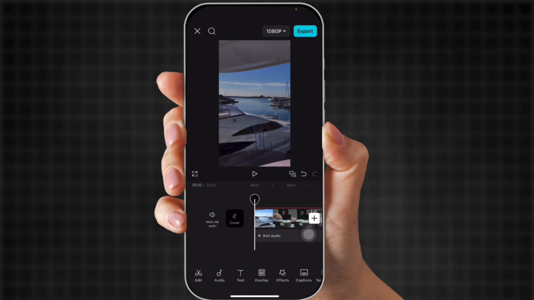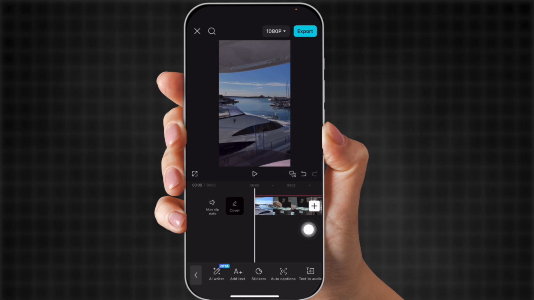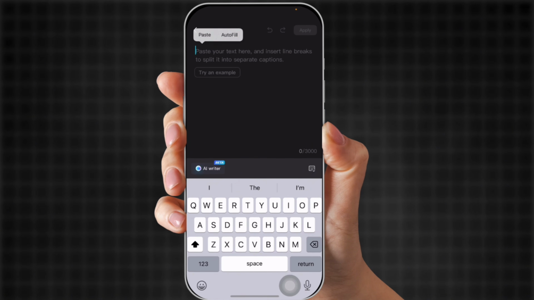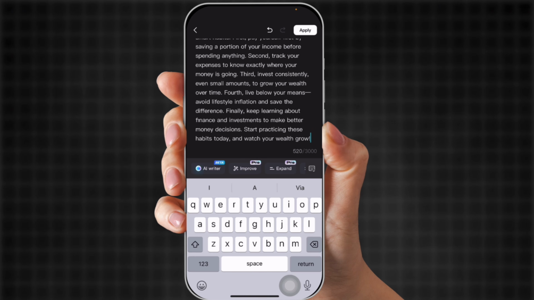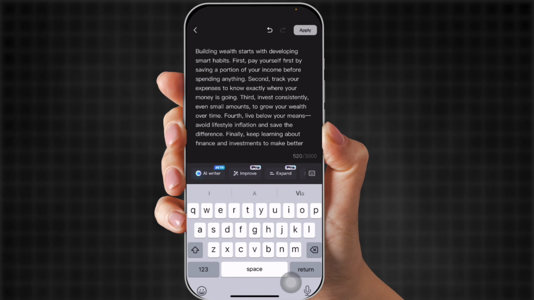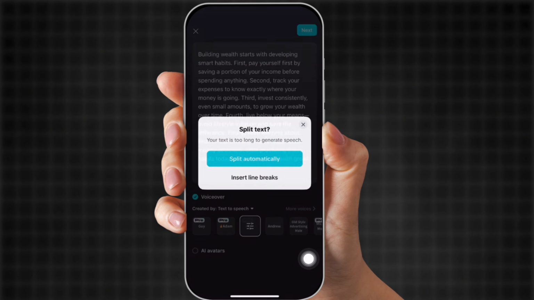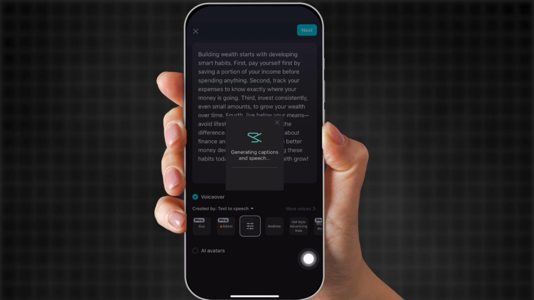So now we need some text. So you're going to click text, and then you're going to click text to audio. And now you're going to paste the script from ChatGPT. Paste it, and now you're going to press apply up at the corner, and now you're going to pick your voice. Building Wealth Star. So I really like that one, and then you say split automatically.